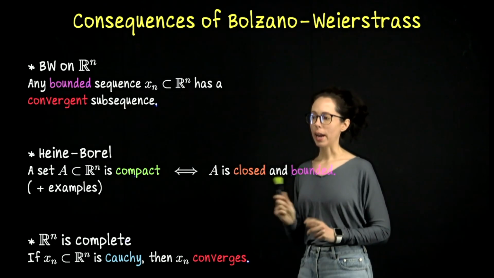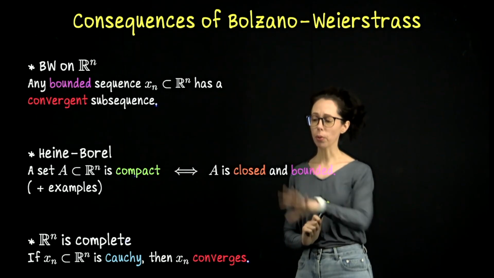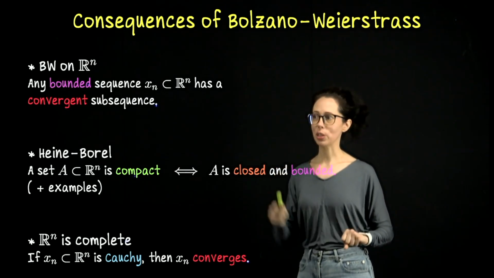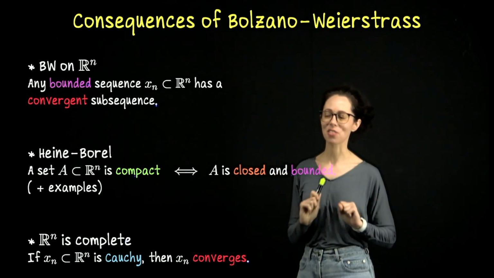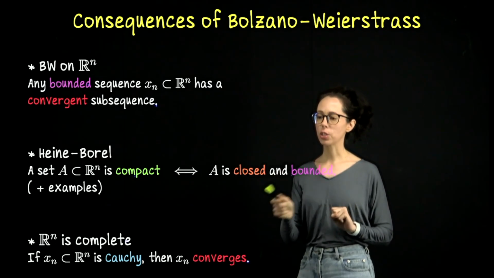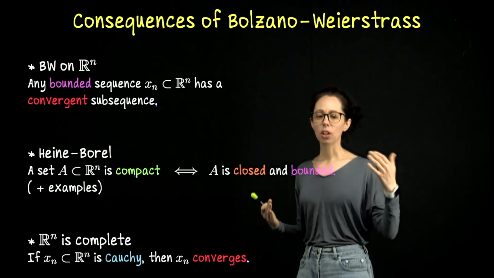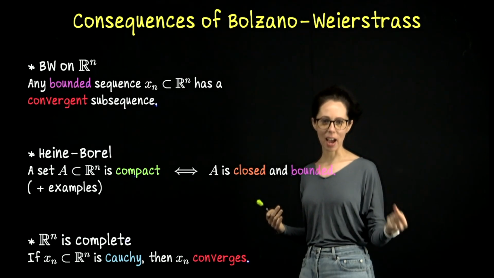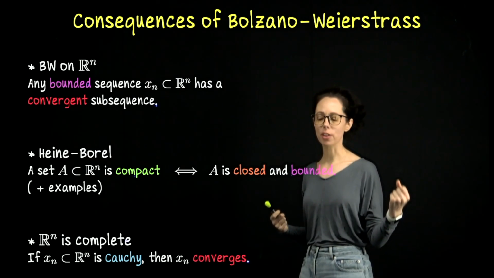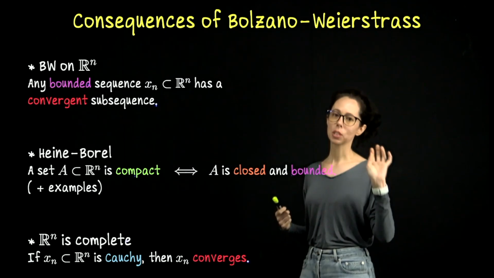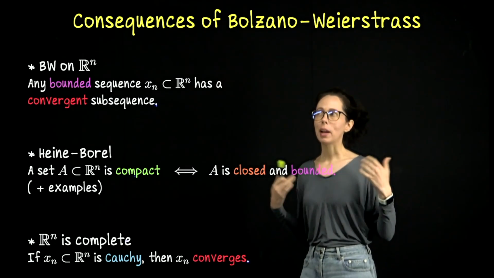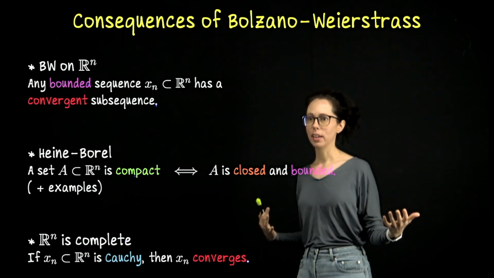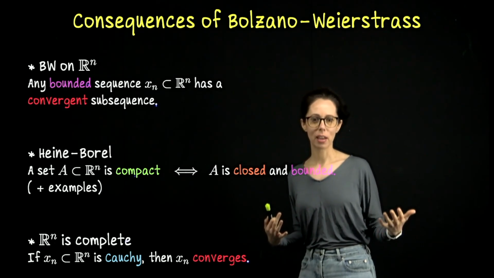Let's take a look now at Heine Borel. This is a very short proof. Both of these proofs are actually very short once you have Bolzano Weierstrass, which we will now take as fact. So let's do Heine Borel. Since closed and bounded, I think, is the easiest thing to eyeball about compact sets in Rn. So open cover is pretty tricky. Sequential compactness may be a little easier, but I think that if I hand you a set in Rn, it's easiest to determine if it's closed and bounded.